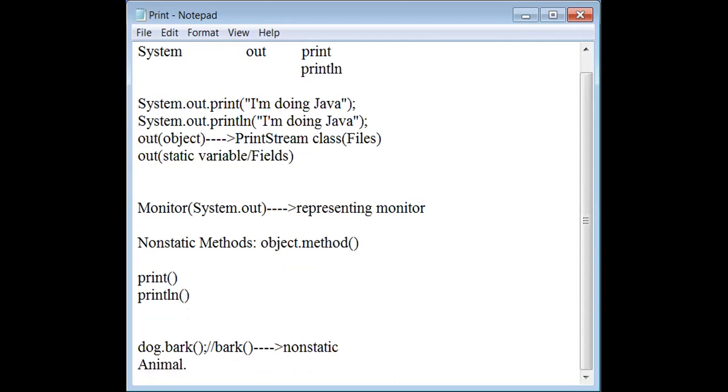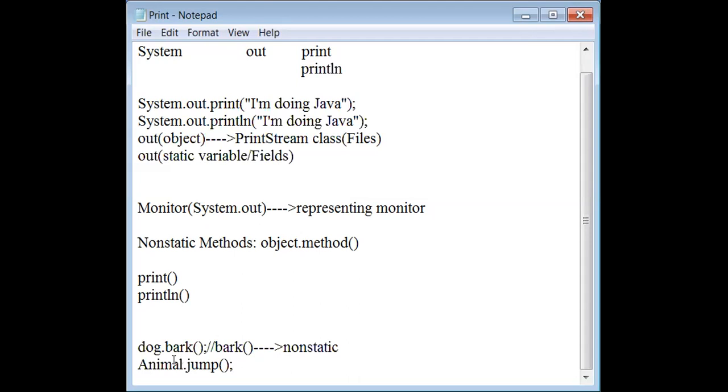Animal dot, animal dot, what is that? Another method. Maybe jump or something else, whatever it is, no problem. Jump. Okay. See why I have done these two different types of coding. One time I invoked with dog dot, and another with animal dot. Bark is a non-static and jump is a static.